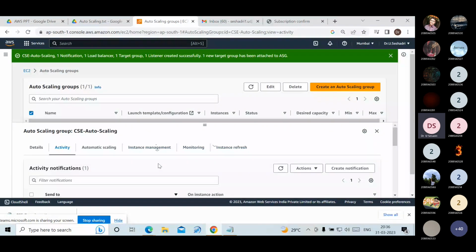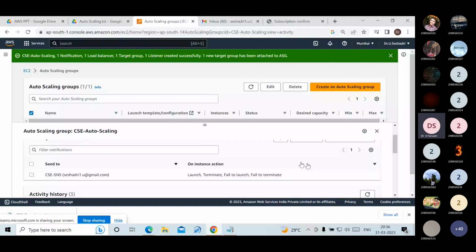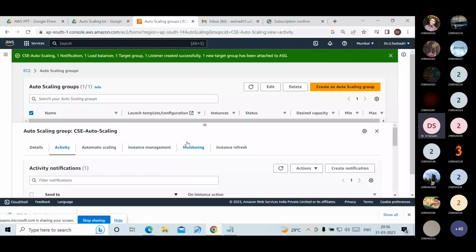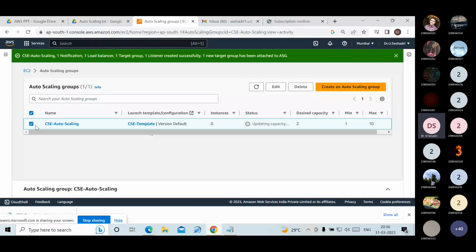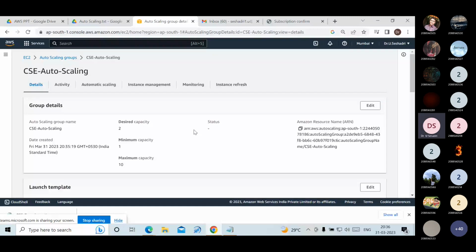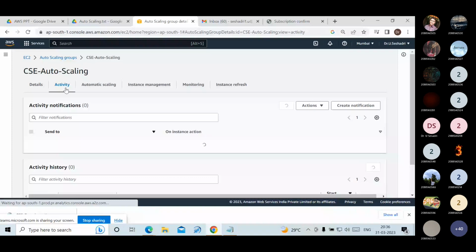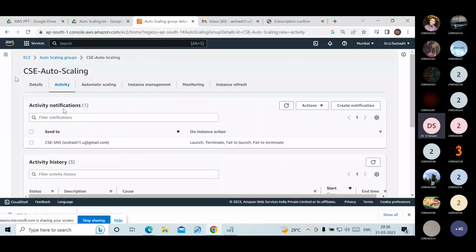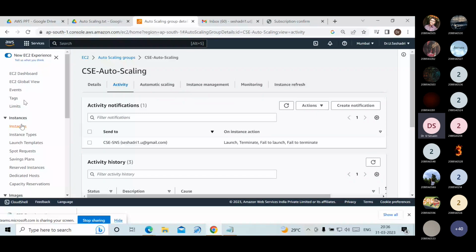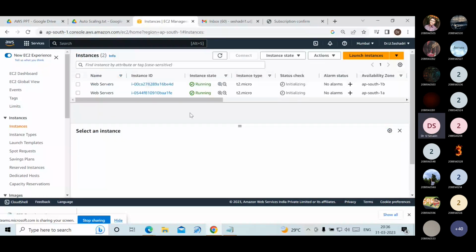The next step we have to follow is to click on this one, CSC Auto Scaling. Click on this one. Activity. Yes. Now we'll see the instances.